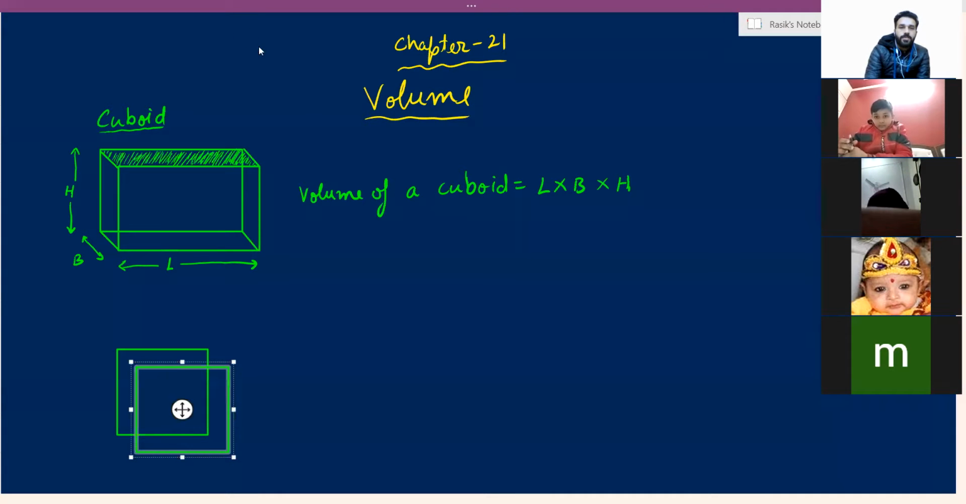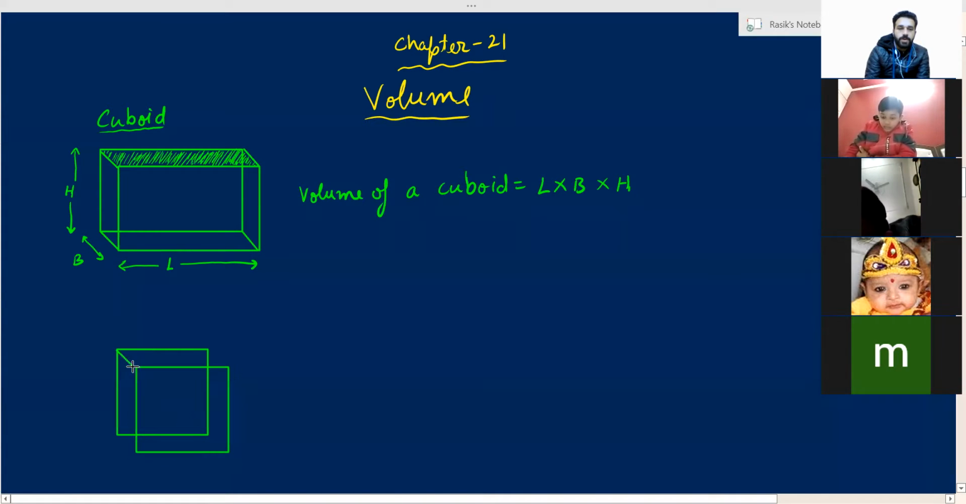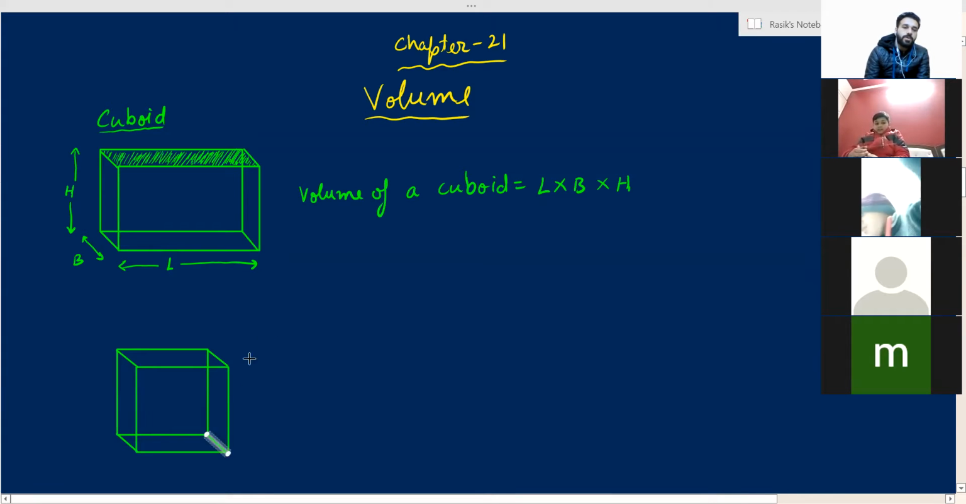Yes, very good. What is so special about a cube? What is the difference between a cube and cuboid? Sir, cuboid is in the shape of a rectangle and cube is in the shape of a square. A cuboid is having 6 surfaces. Cube is also having 6 surfaces.